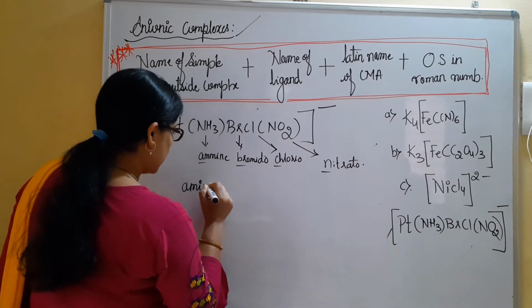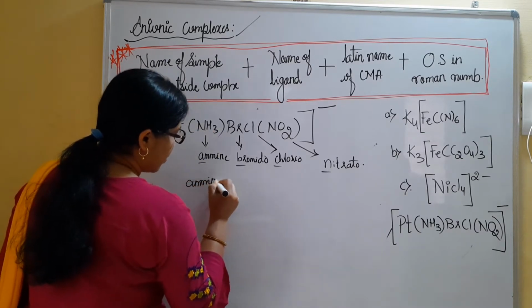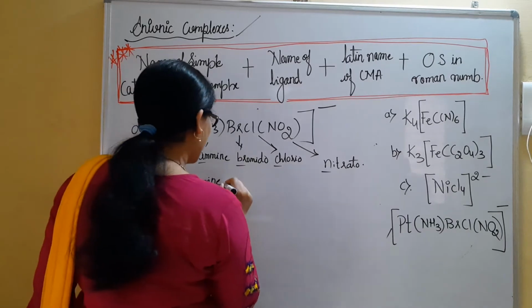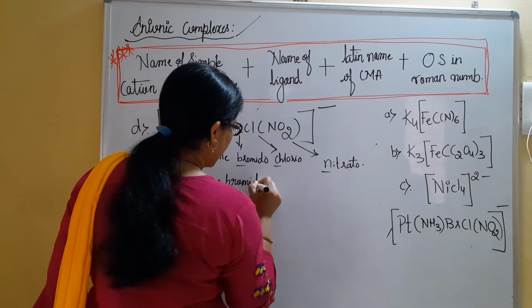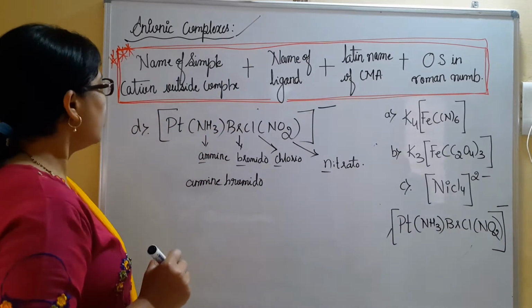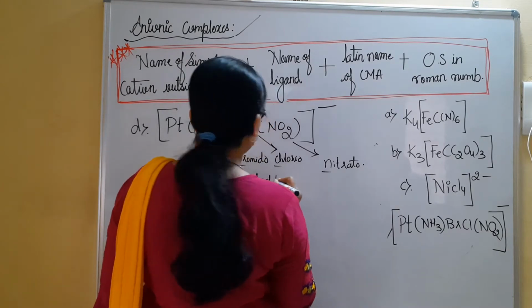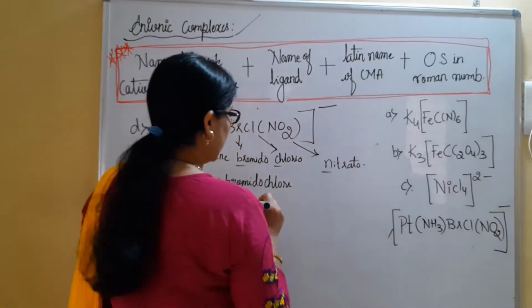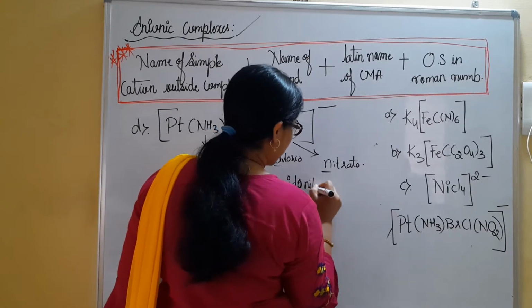Amine. Whenever you are writing amine, you must make use of double M. Amine, bromido, chlorido. How many amine are there? Only one amine. Chlorido. Then nitrato.